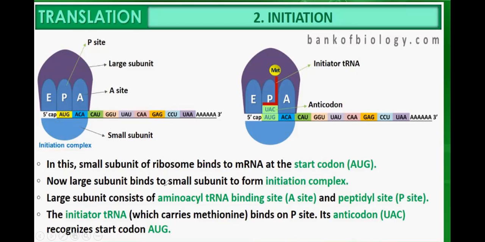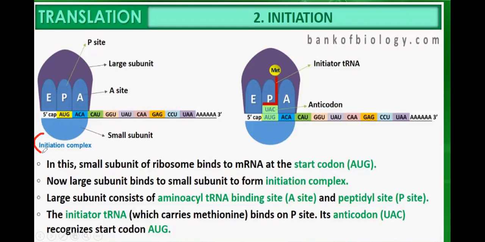Now the large subunit binds to the small subunit to form the initiation complex. First, the small subunit binds with messenger RNA. Now the large subunit will also rejoin. So the large subunit, small subunit, and messenger RNA together form what?